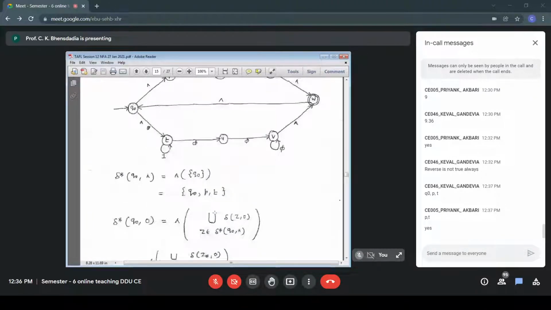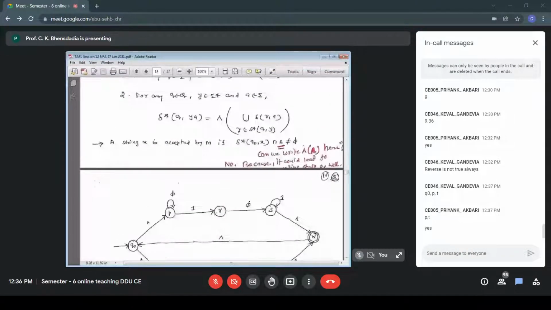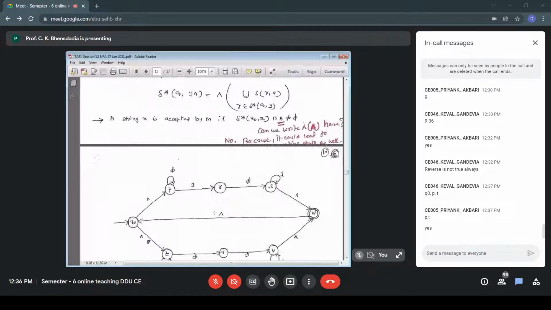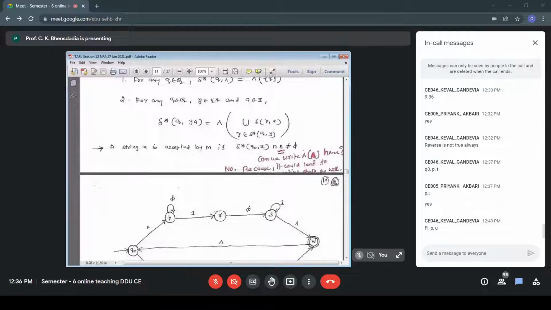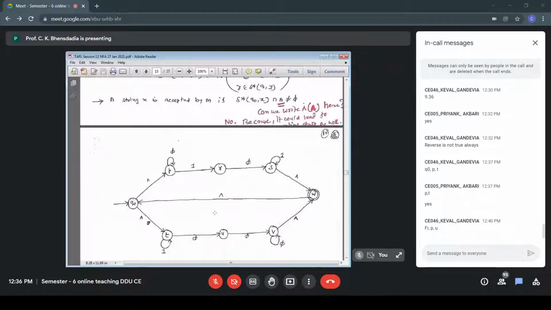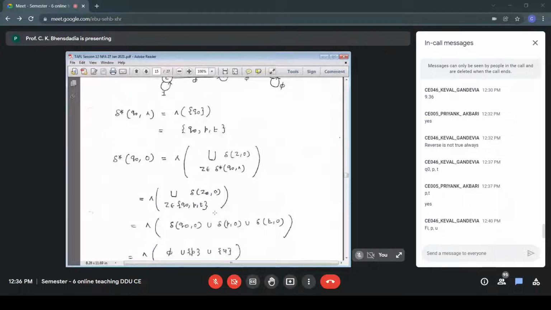Q0 on 0, there is no defined transition. So that is phi. P on 0, answer is P. And T on 0, the answer is U. Those values we will put. That is phi, union P, union U.